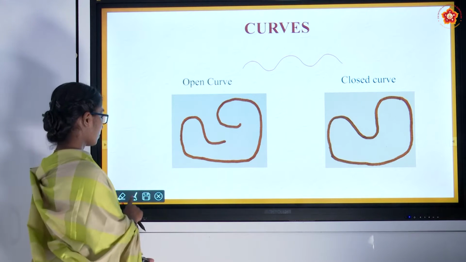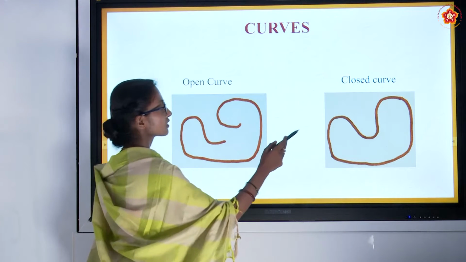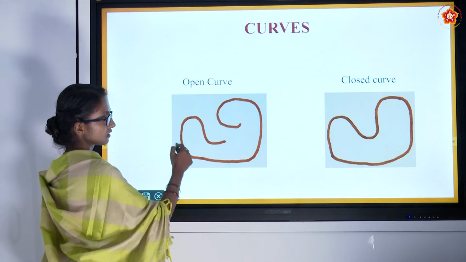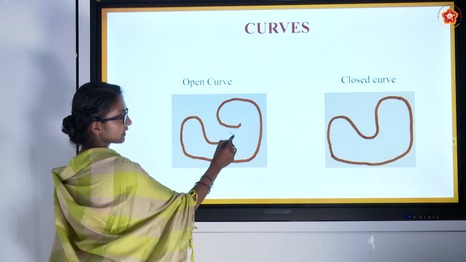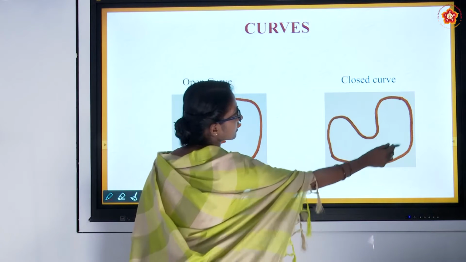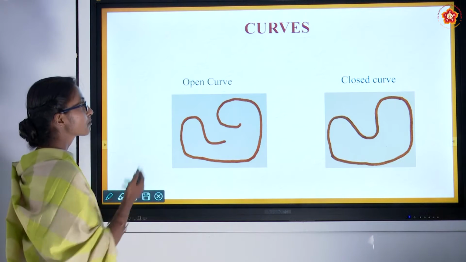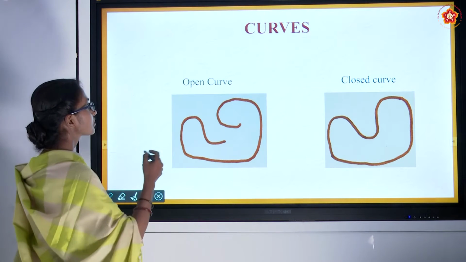There are two types of curve: open curve and closed curve. You can observe here this curve, it is open. And this curve is completely closed. Some more examples for open curve I'll draw and show for you.